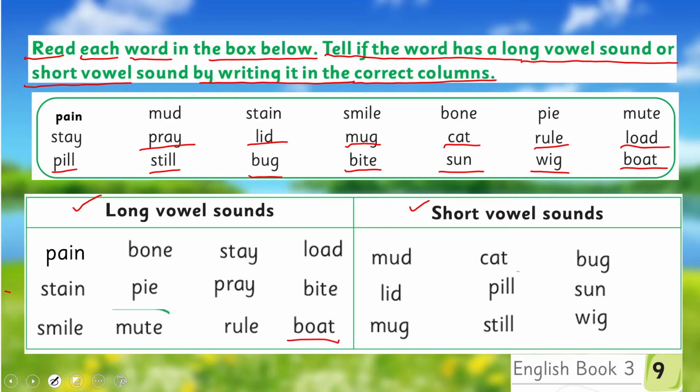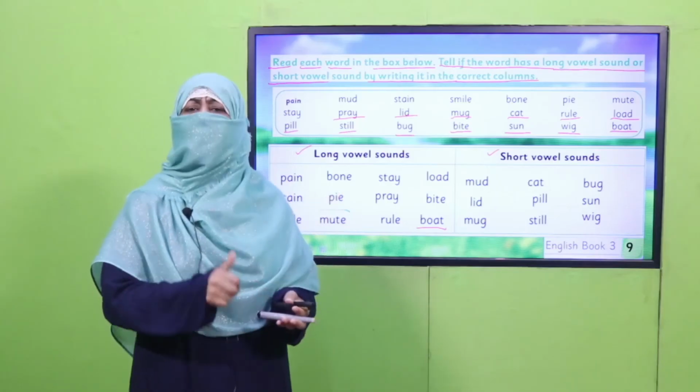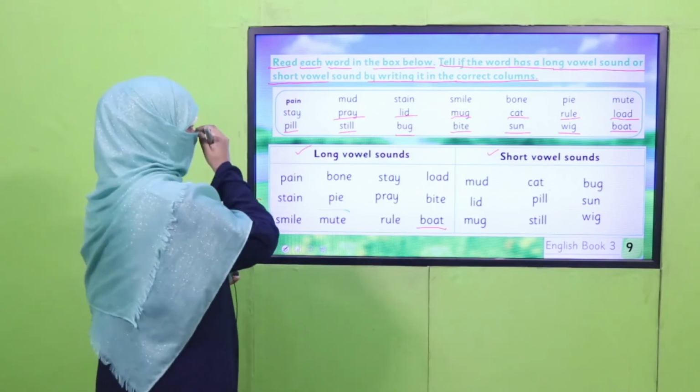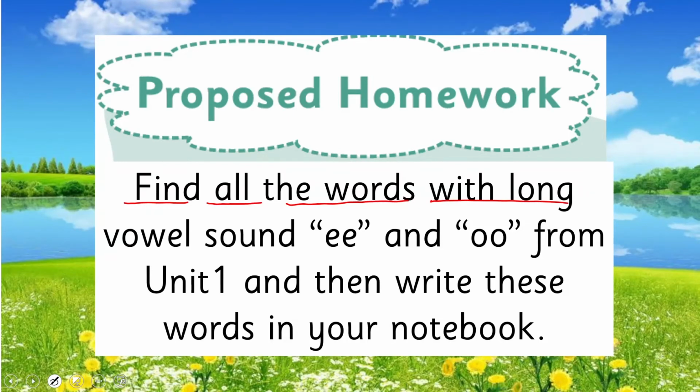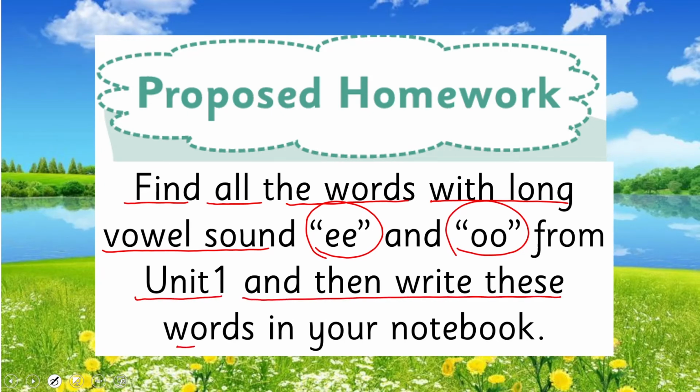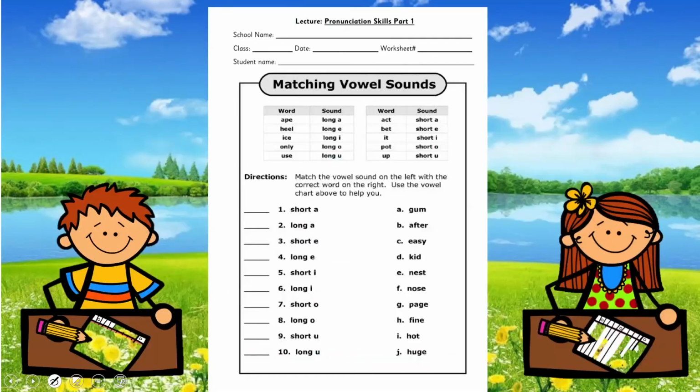I hope you did it correctly. All of you did it correctly. Good job. So it's time for practice. As your homework, you will find all the words with the long vowel sound, that is double E or double O, from unit 1, and then you will write these words in your notebook. You will also say these words for practice. And I'm giving you a worksheet here. Again, I have given you a word bank for practice, long and short vowel sounds, and after practicing, you will match these sounds with their relevant words. I hope you will enjoy it.